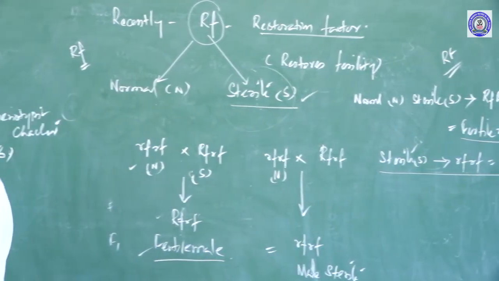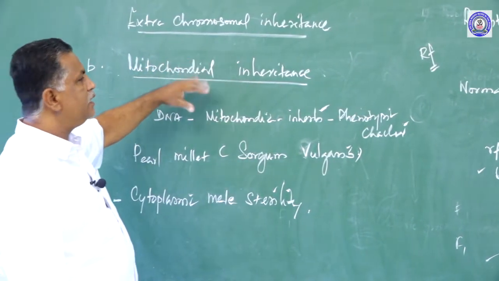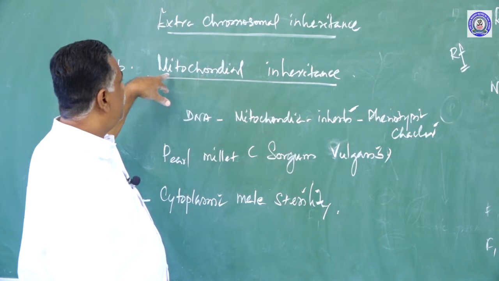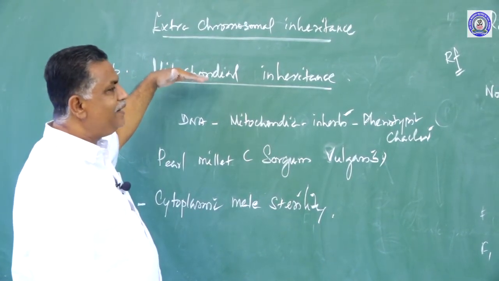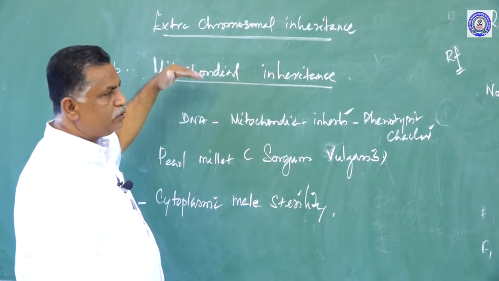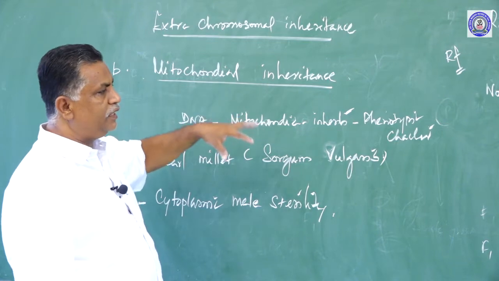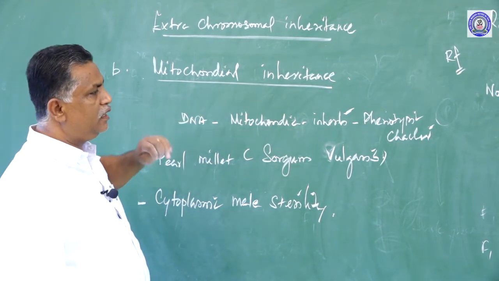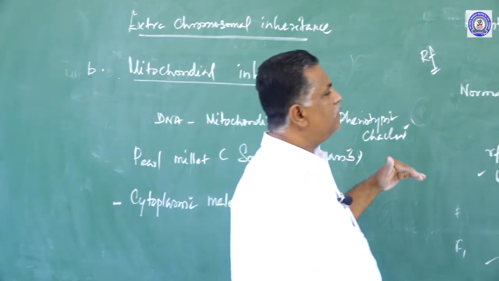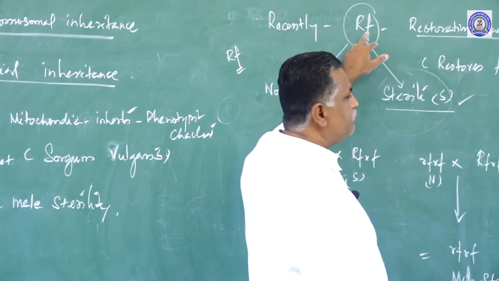So, in these two examples, we have seen one mitochondrial inheritance, another chloroplast inheritance. In the mitochondrial inheritance, the extra chromosomal DNA present in the mitochondria determines the character of an individual, especially it causes sterility in the male. The sterility in the male can be restored by the genes called RF genes.